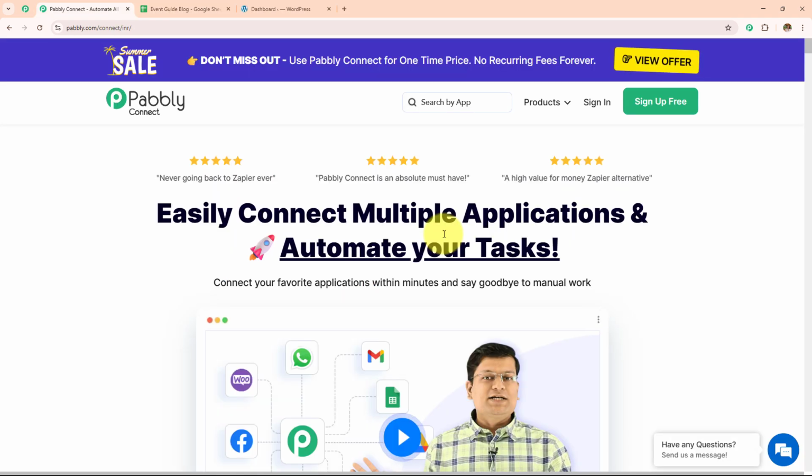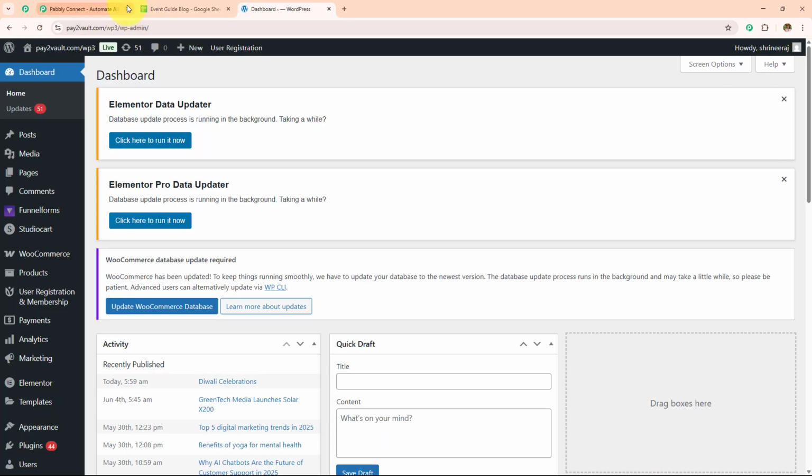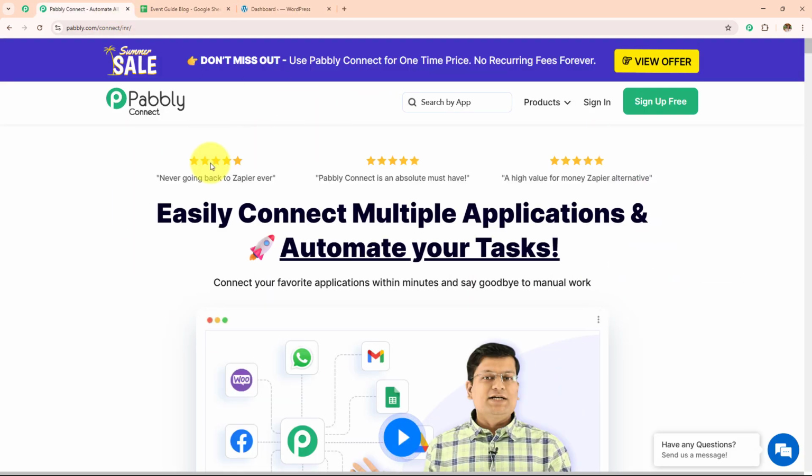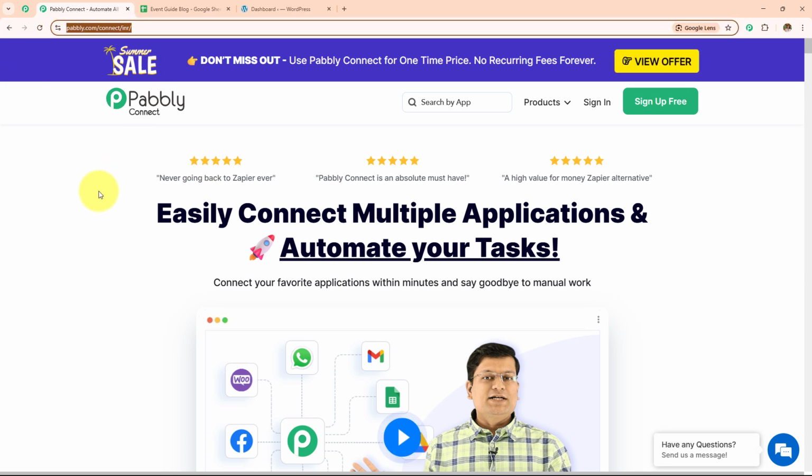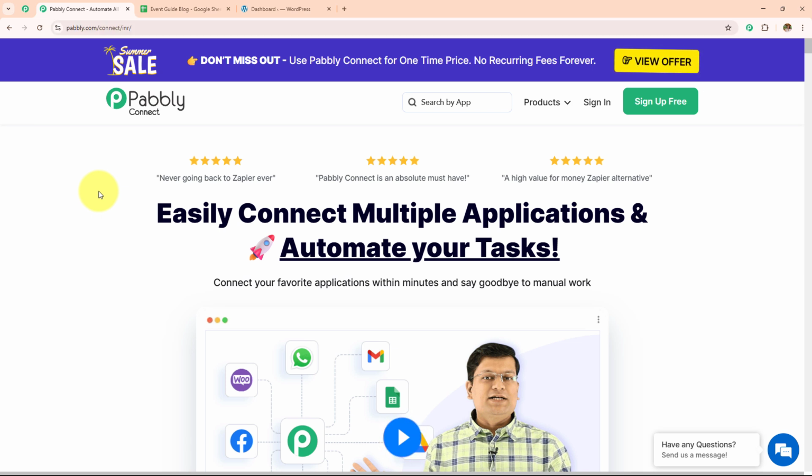In this video, we are going to learn how to write festival and event guides using AI agent. For this, we are going to create automation between Google Sheets and WordPress with the help of Pabbly Connect. So this is the landing page of Pabbly, and you can visit this simply by typing pabbly.com/connect in your browser. Now after browsing this website, we need to sign in to a Pabbly account. On the top right corner, you can see two options, sign in and sign up for free.